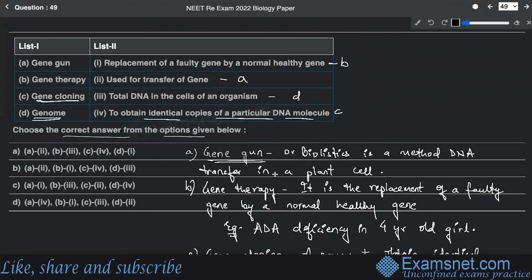So if you match up with the options that have been given, A is going to match up with second, B with first, C with fourth, and D with third. So that means option D is the correct answer.